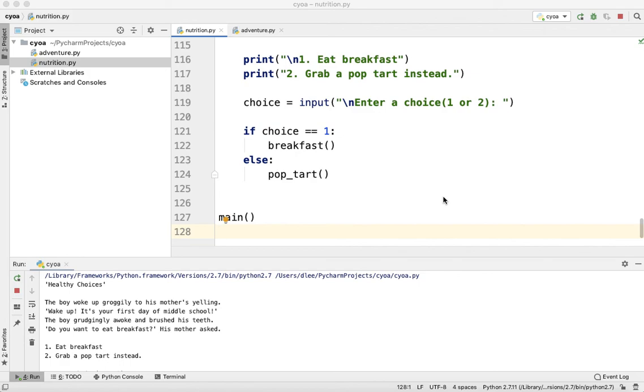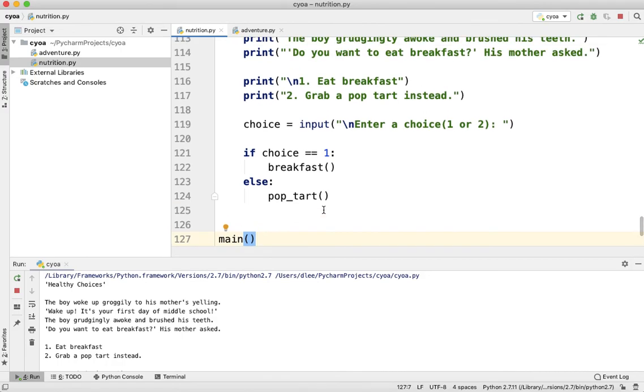We talked about how global variables could be used in your program, but how there better be a good reason for you to use it. And here is an example of when would be a good time to use a global variable. Here we have a choose your own adventure, and I'll go ahead and play it for you.